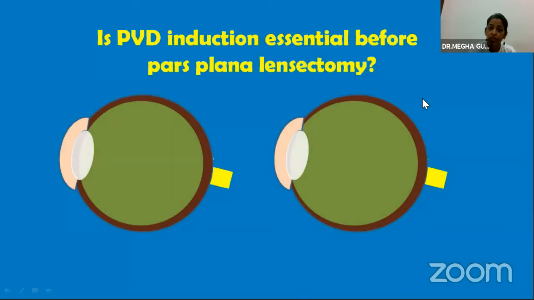So is PVD induction essential before pars plana lensectomy is the question. We have to ensure a good core vitrectomy first of all. That is very important. Now the question remains whether to induce PVD or not. Studies have shown similar results whether PVD is induced or not. Retinal break incidence is slightly higher with PVD induction, but if we take care of the breaks during the primary intervention itself, the postoperative outcome and the incidence of retinal detachment is seen to be the same in both groups.